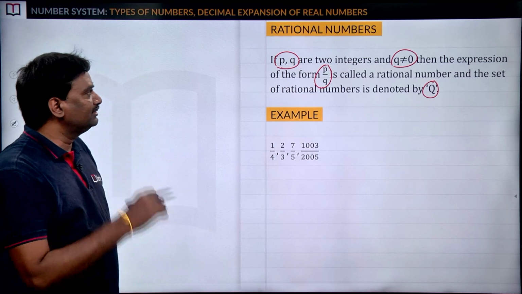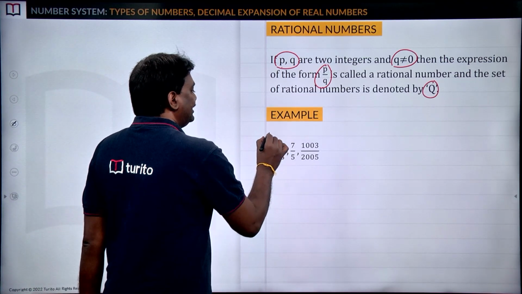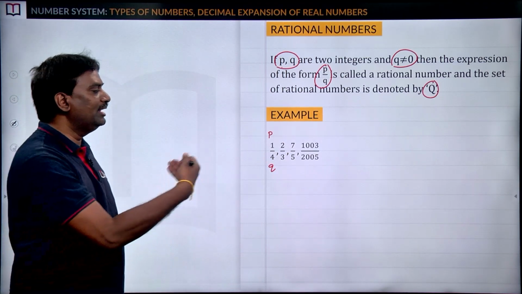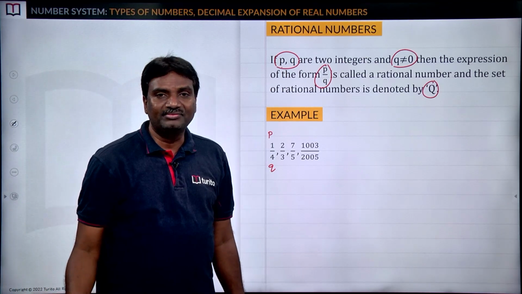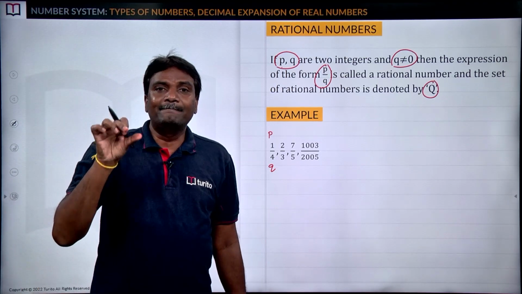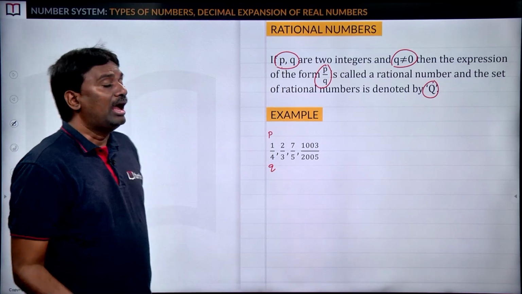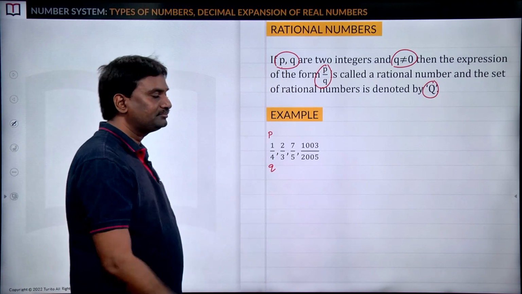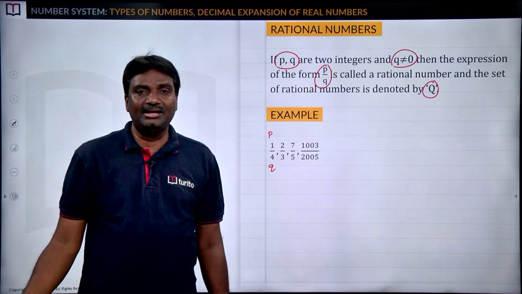So these numbers can be taken as rational numbers because by observing 1 by 4, clearly this is in the form of p by q. P equal to 1, q equal to 4. Similarly, the remaining numbers 2 by 3, 7 by 5, 1003 by 2005, these numbers are also in the form of p by q. Any number in the form of p by q, when q is a non-zero number, is known as a rational number. The set of rational numbers is denoted by capital Q.